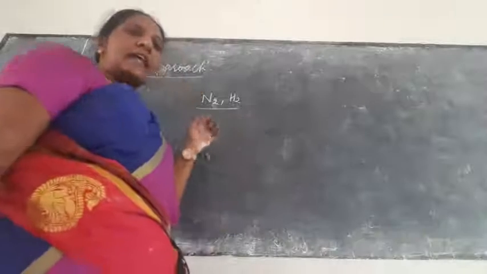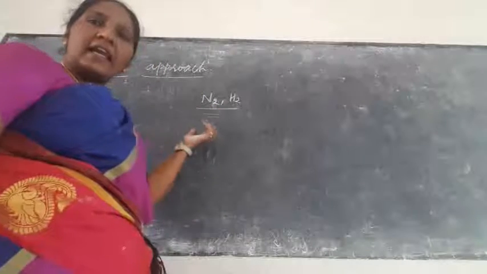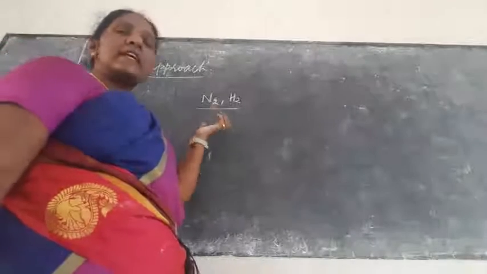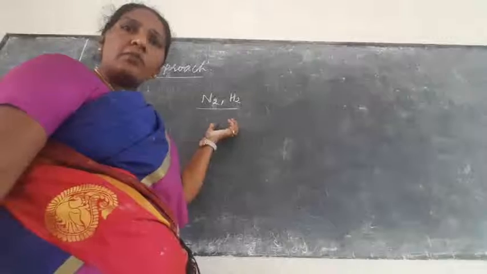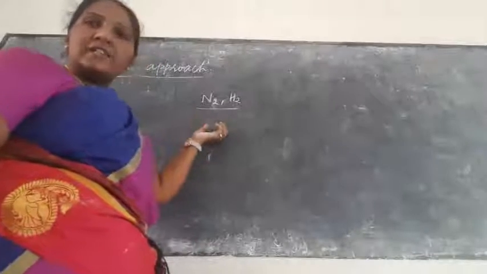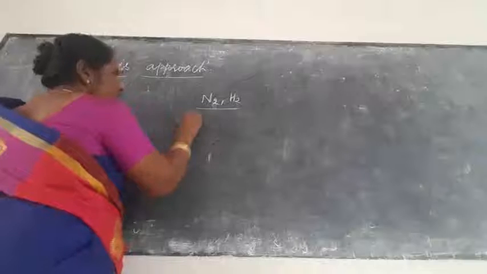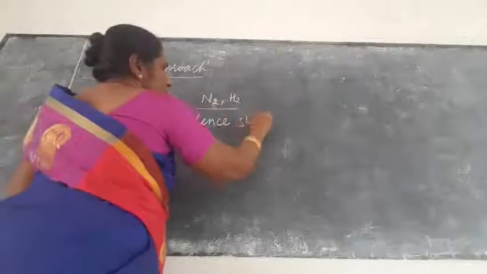First, what is meant by valence shell? What is meant by valence electron? The electrons present in the outermost shell are called valence electrons, and the outermost shell is called the valence shell.